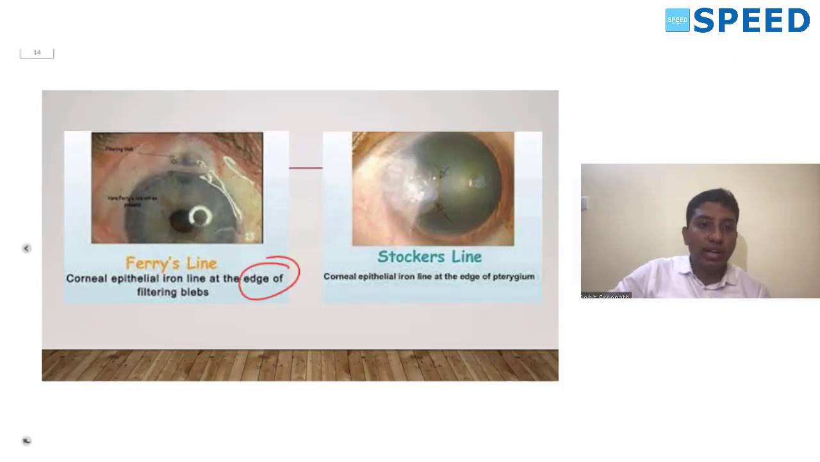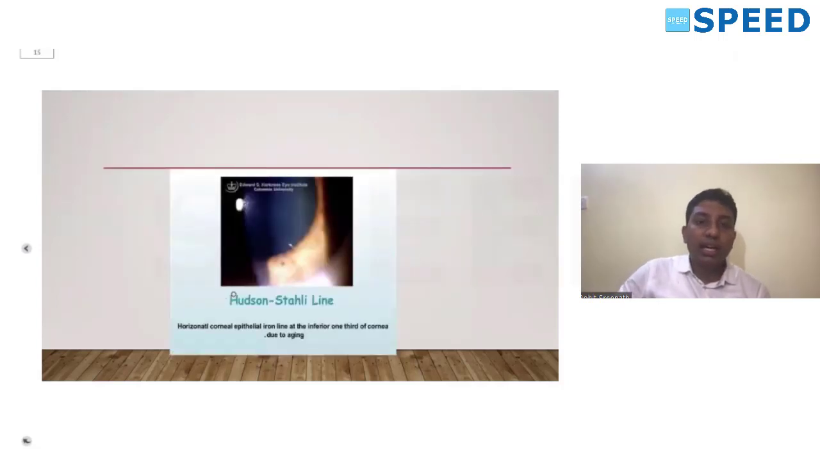So at the edge of the filtering bleb, we have iron deposition, which is known as the Ferry's line. Next is the Stocker's line. What is Stocker's line? In case of pterygium, we see epithelial iron deposition in the patient. This epithelial iron deposition in a progressive pterygium patient is known as the Stocker's line.